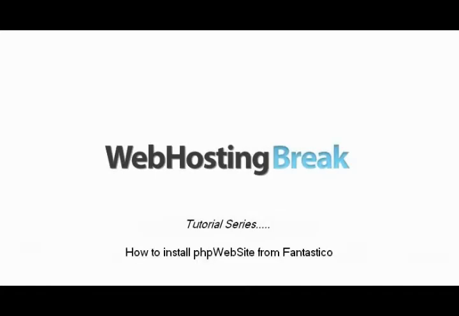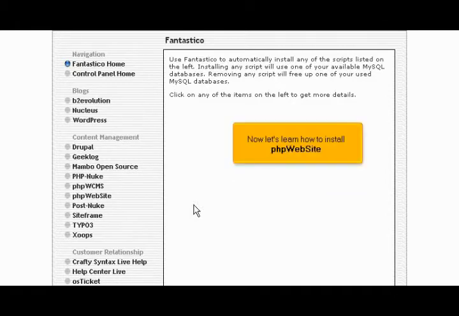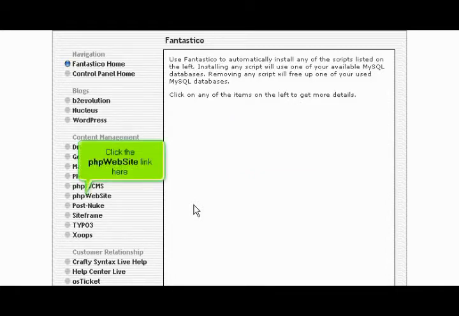How to install PHP website from Fantastico. This tutorial assumes you've already launched the Fantastico application. Now let's learn how to install PHP website. Click the PHP website link here.